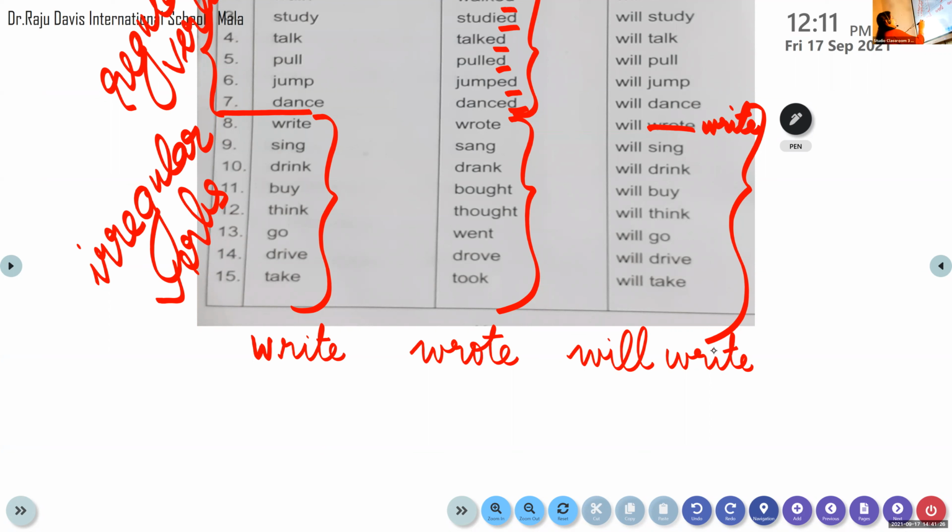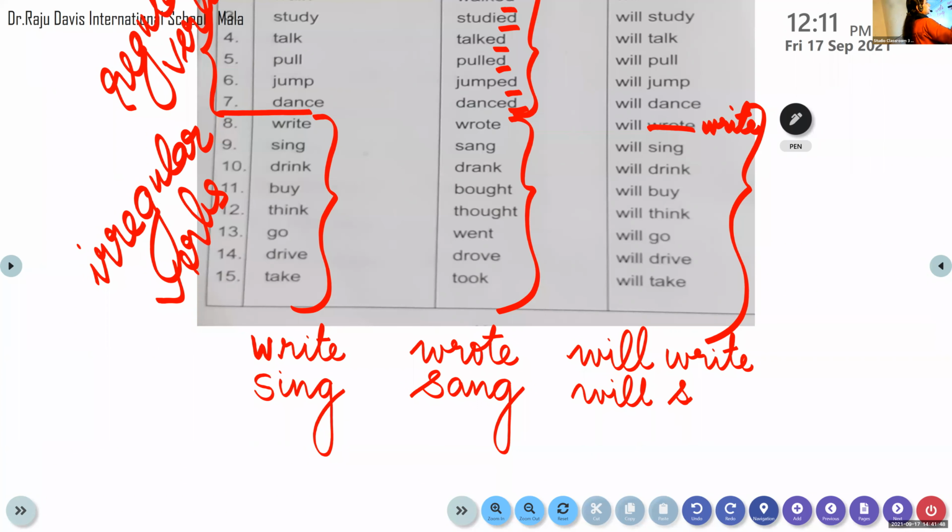Now let's move on to the second word, sing. S-I-N-G, sing. The past tense form of sing is sang. S-A-N-G, sang. And the future tense is, add will before the base form of the verb. Will sing. Yes, will sing.